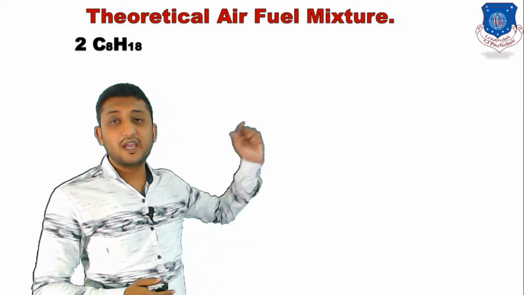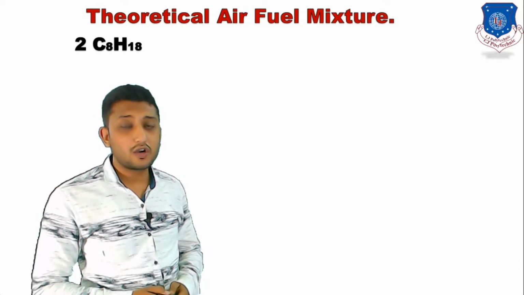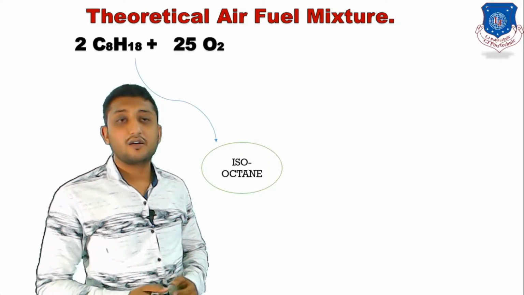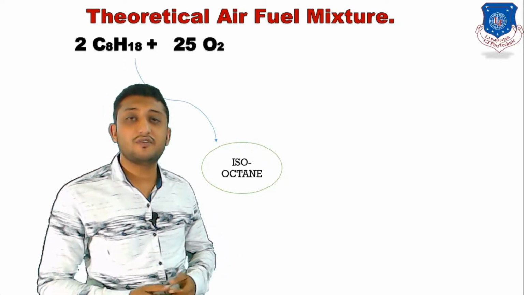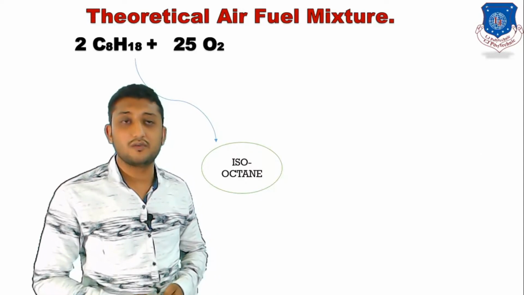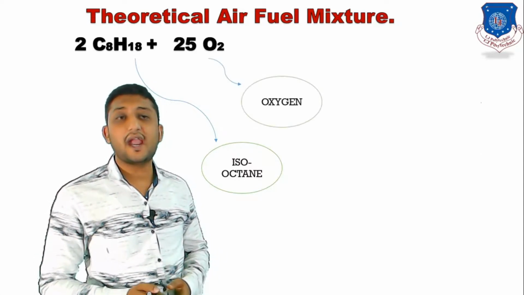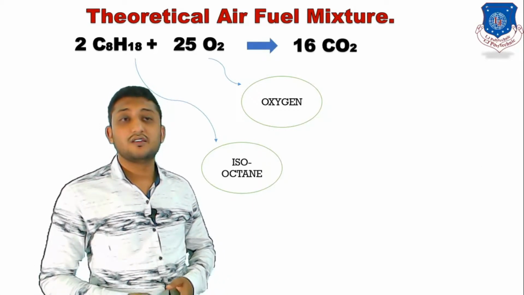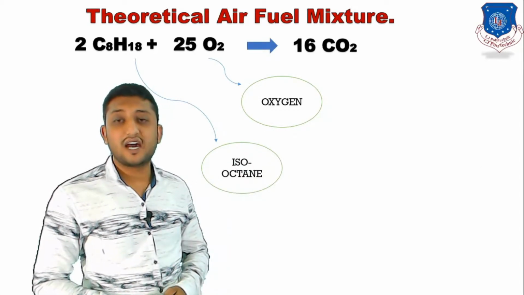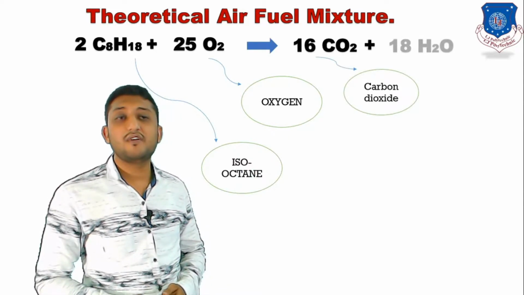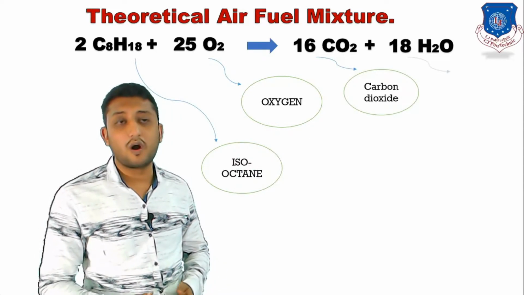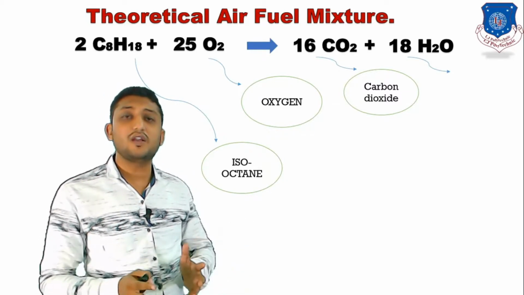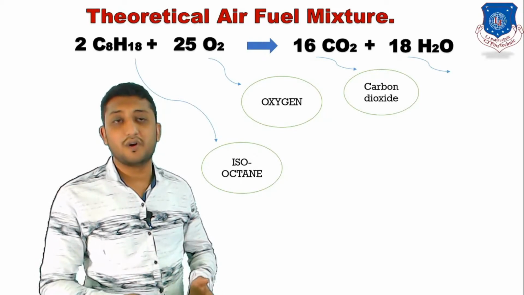We will see C8H18, that is isooctane fuel. This is known as isooctane fuel plus air, in which we can get oxygen, which is the main contributor for the combustion. So when C8H18 and oxygen enter the combustion chamber and it is ignited, then we will get CO2, that is carbon dioxide, and then we will get H2O, that is known as water.